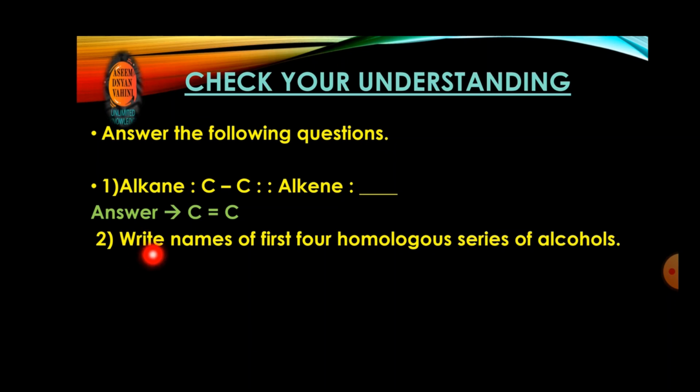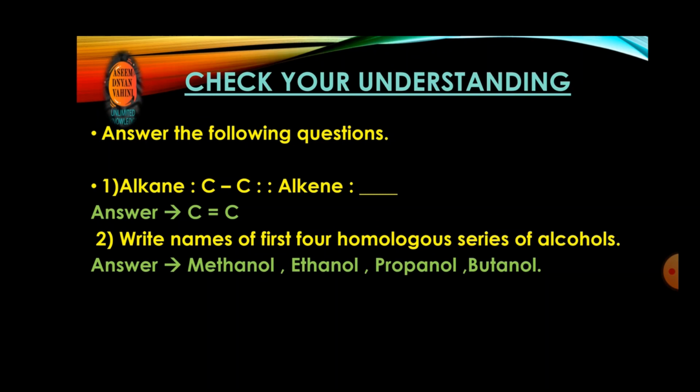Your second question is, write names of the first 4 homologous series of alcohol. As I told you, you need to write that answer. We'll check how you are going to write. Write down all these answers in your notebook, so at least you can evaluate yourself whether your answers are right or wrong. In a few seconds you will get your correct answer on the screen, and you can tally your answers. This is your answer. Your answer should be written in this form and in this order: methanol, ethanol, propanol and butanol.